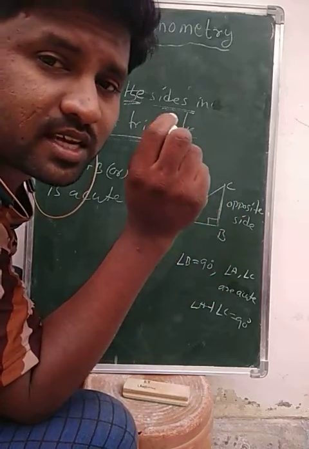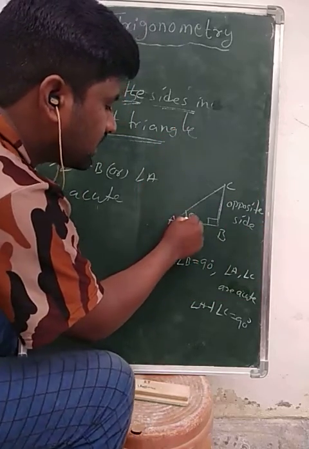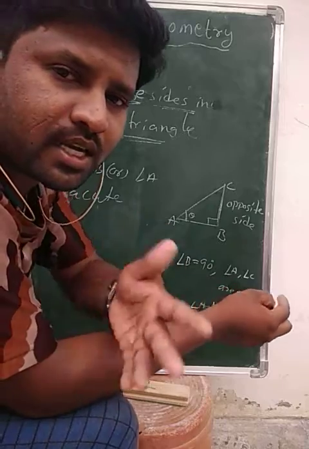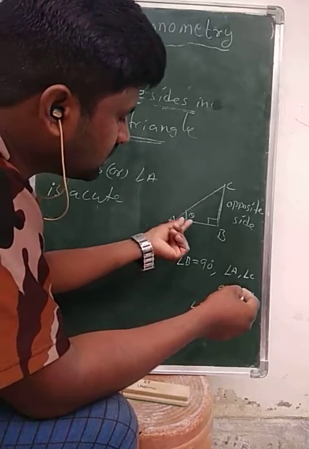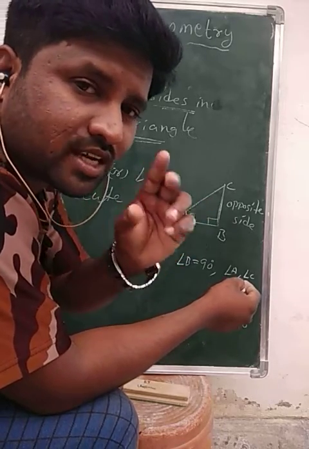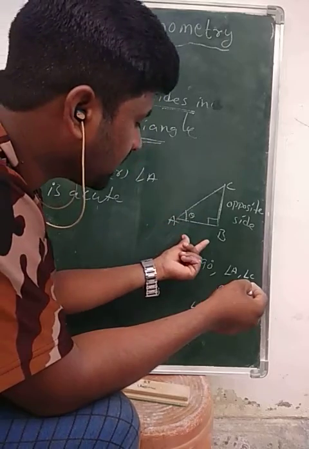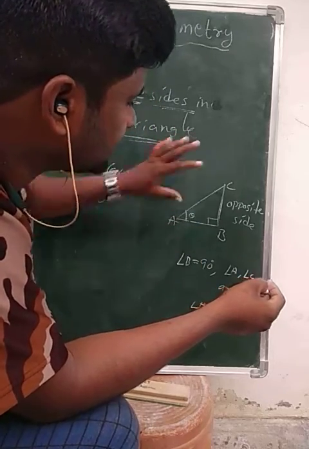The sides which are adjacent to angle A are AB as well as AC.